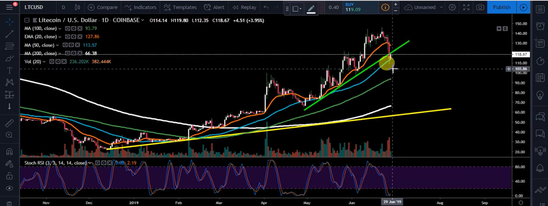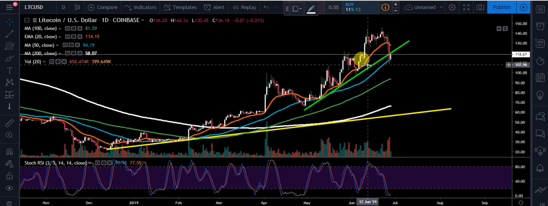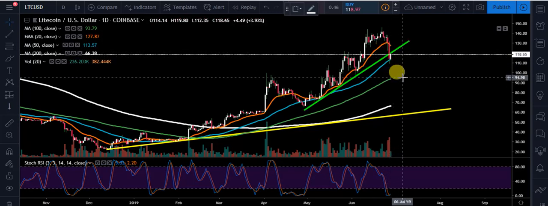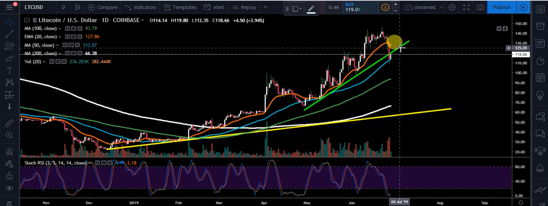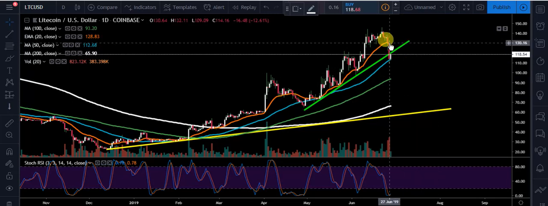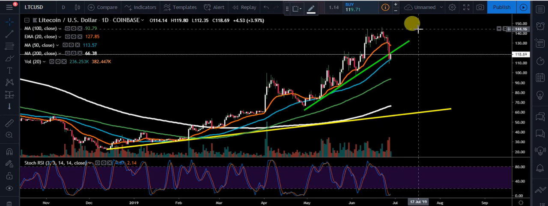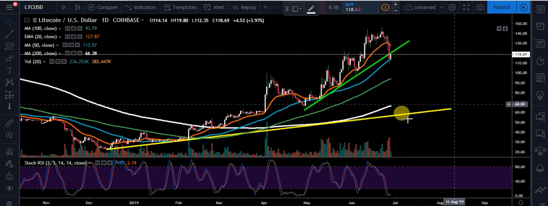Because what happens, guys, typically, if you don't know this, whenever you have a trend line break, you can either break down straight through it, you can break down, come back up, test the trend line again, and then fall even farther, or you can fall down and actually get back up inside the trend line and continue to work that trend line. So that's what we're paying attention to today.